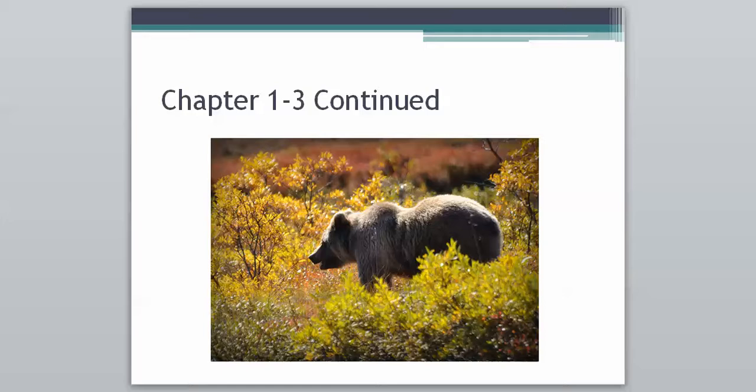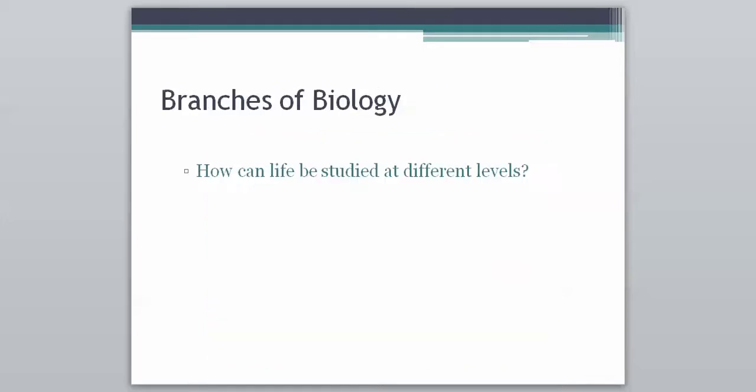So we looked at last time all the characteristics of life that we're supposed to study. So today we're going to take a more specific look at the different levels that life exists. We're going to start with our smallest type of life that we can look at compared to the largest type of life that we can look at.